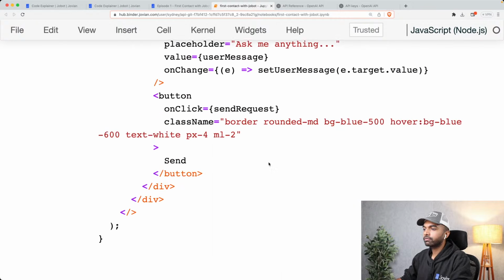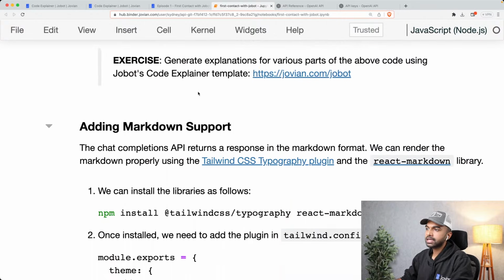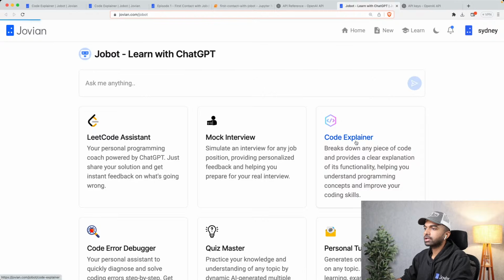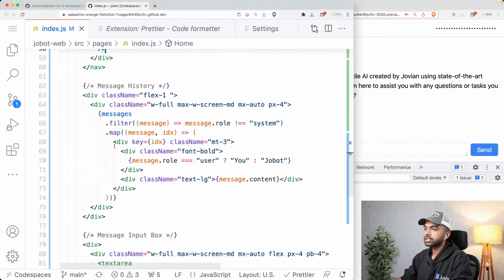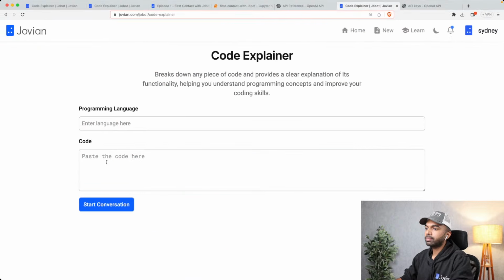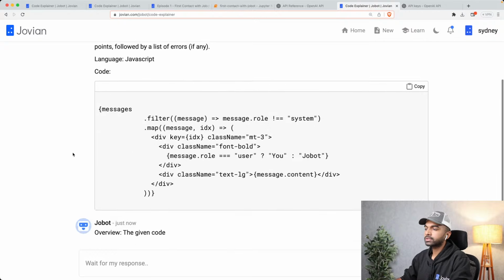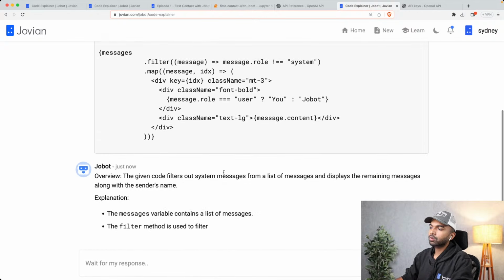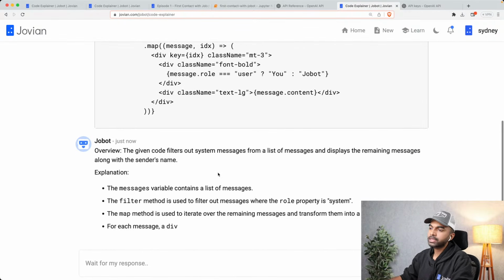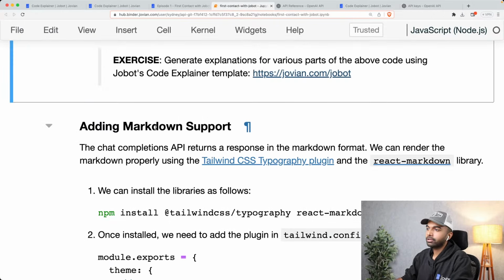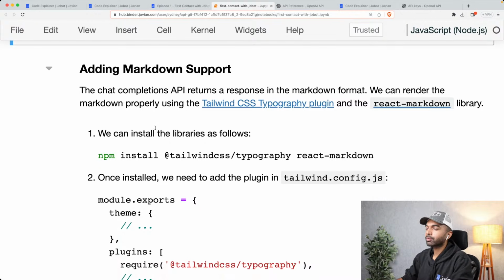Now let's keep moving forward, and as an exercise, generate explanations for various parts of the code using the code explainer template. Just to give you an example, let's say you want to explore this piece of code. What exactly is this doing? You can paste that code in here, say JavaScript and start conversation, and it's going to explain that this code filters out some system messages and displays the remaining messages, and such is the explanation line by line. It's just great. You have so many great tools at your disposal now.